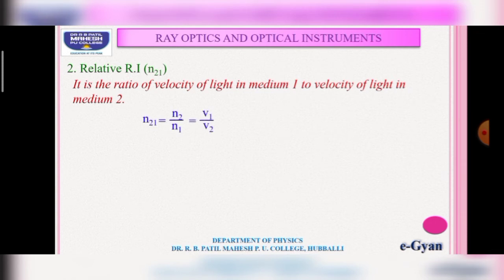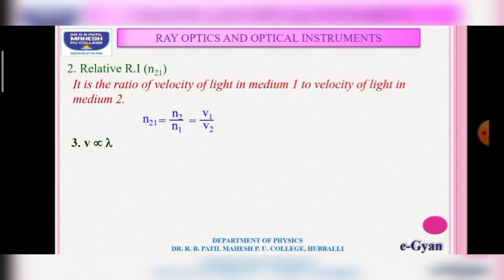That is, n21 is equal to n2 divided by n1, where n2 is the refractive index of the second medium and n1 is the refractive index of the first medium. That is equal to v1 divided by v2, where v1 is the velocity of light in the first medium and v2 is the velocity of light in the second medium.